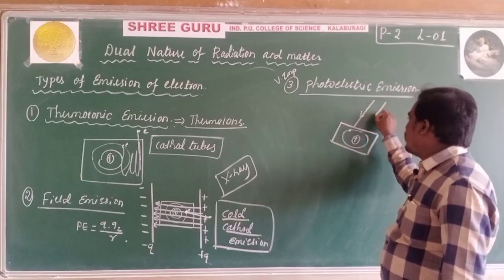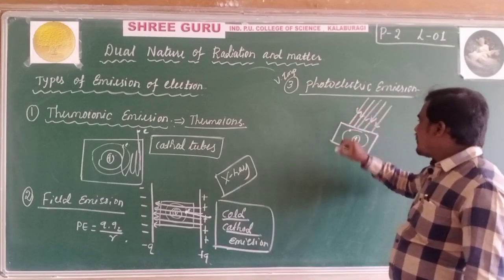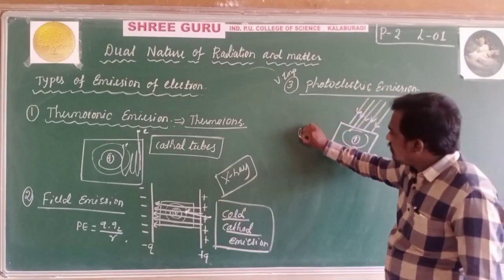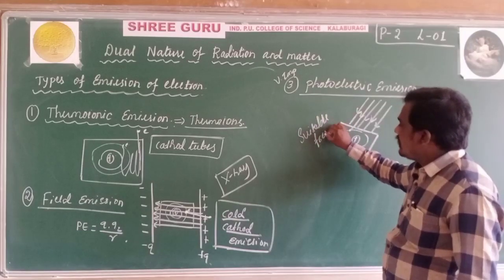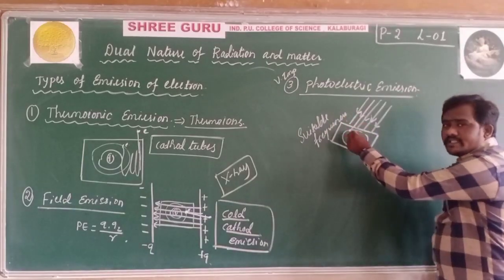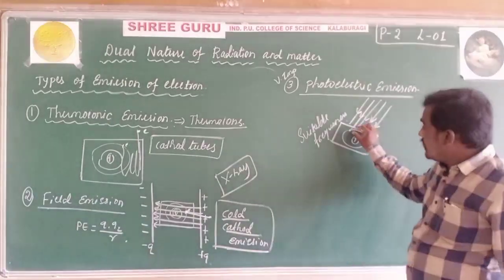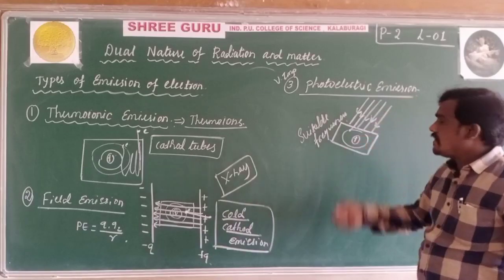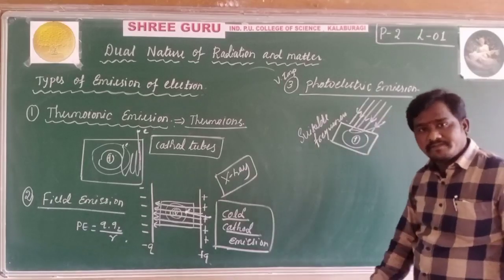When light of suitable frequency is incident on the surface, these electrons gain sufficient energy through this light of suitable frequency, which helps in their removal, and these electrons will come out from that surface.